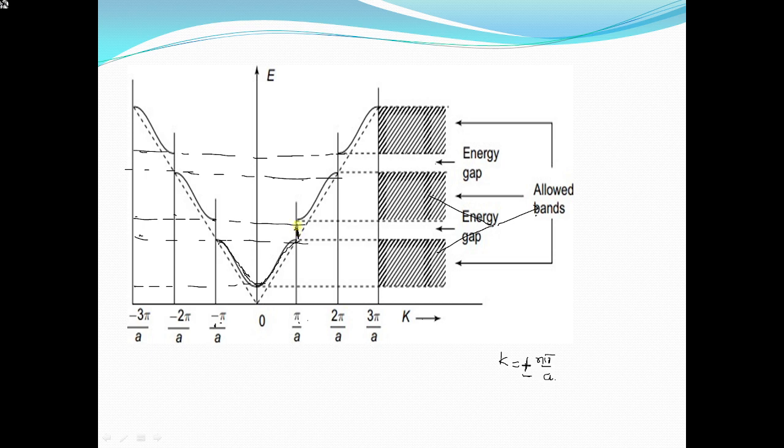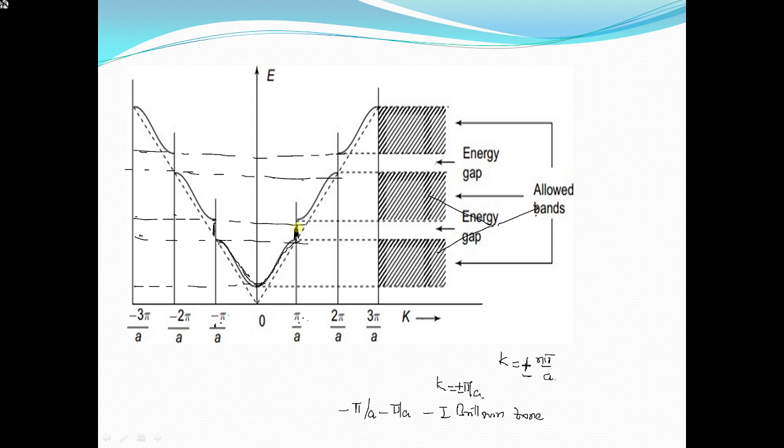Again there is a discontinuity. The discontinuity occurs at K equal to plus or minus pi by A, and the energy is continuous from minus pi by A to pi by A. This we call the first Brillouin zone. This is called the first Brillouin zone.